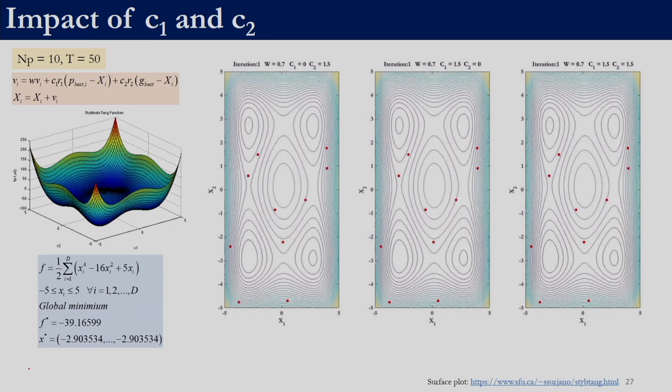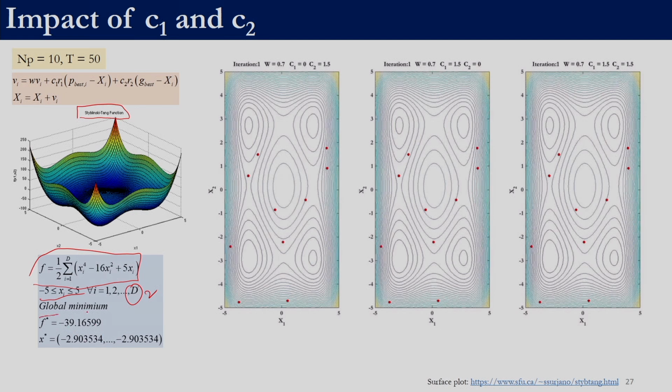Now let us actually see the impact of the various parameters. This is a function known as the Styblinski-Tang function. It is actually a scalable function, but we will be showing it for two variables. All the variables have the domain of minus 5 to 5. For this discussion we will be taking d as 2, so we have two decision variables, and this is the objective function: half summation of i equal to 1 to d of x1 to the power 4 minus 16 x1 square plus 5 x1, plus again x2 to the power 4 minus 16 x2 square plus 5 x2.